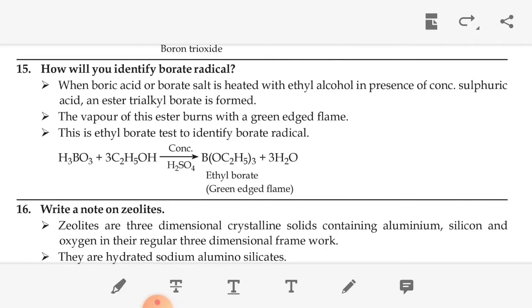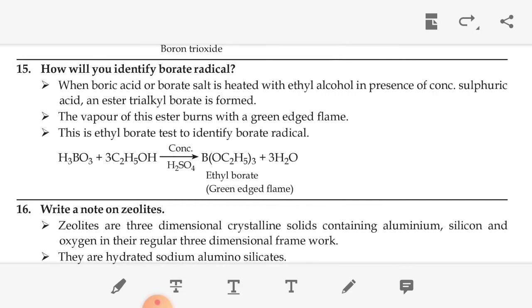So the next question, how will you identify borate radical? When boric acid or borate salt is heated with ethyl alcohol in the presence of conc. sulfuric acid, the ester trialkyl borate is formed. The vapor of the ester burns with a green-edged flame. So ethyl borate is used to identify the borate radical.